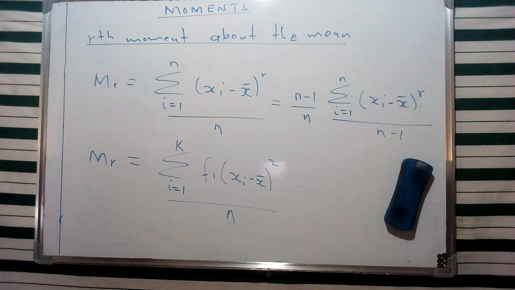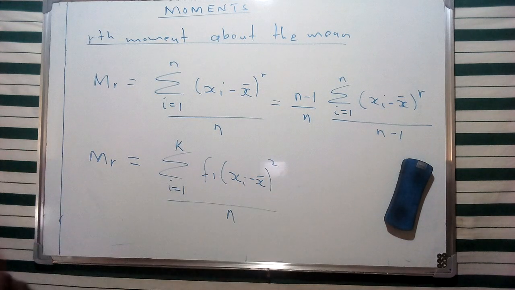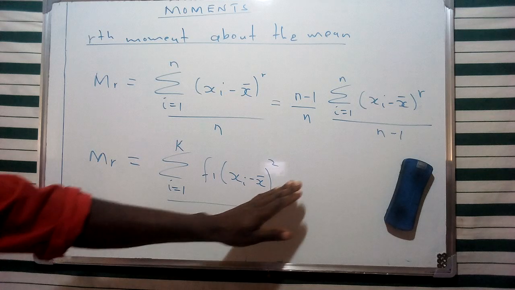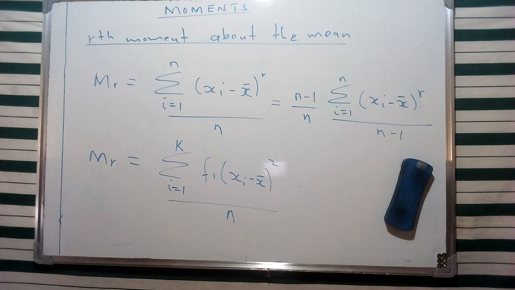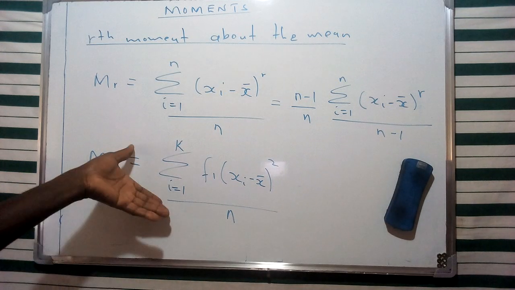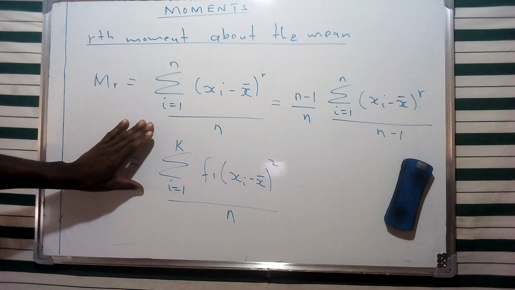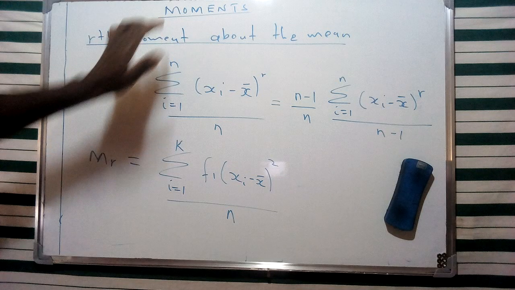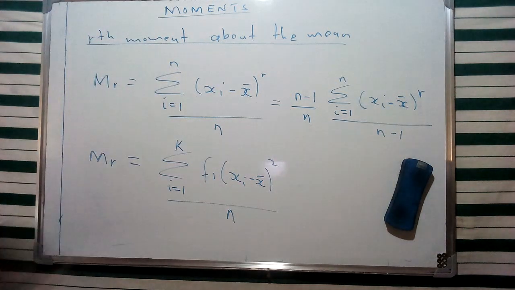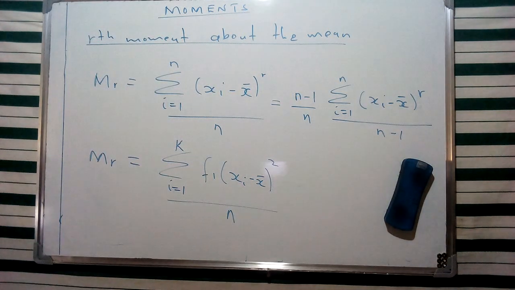I'd like us to take a keen interest in the relationship between this formula for the value of r, especially for the concept of population variance and sample variance that we have discussed, and perhaps the concept of standard deviation, which we have looked at in different videos. This creates a connection between the concept of moments and the various aspects of variance and deviation which we have discussed.